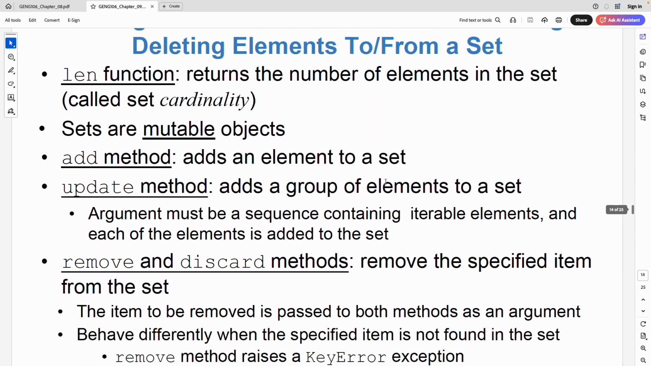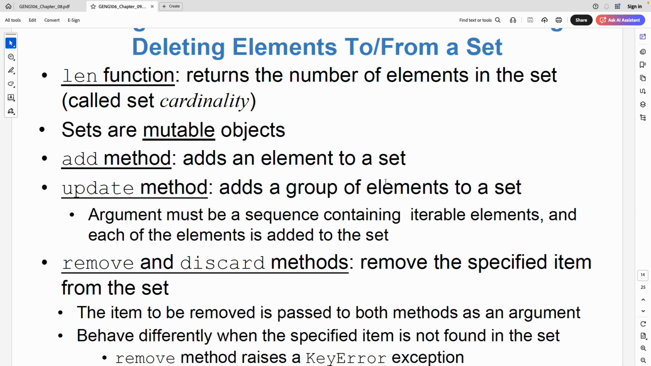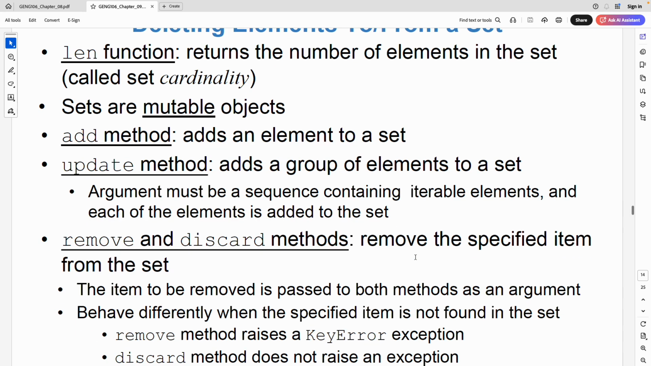And well, how can I know how many items are in a set? Again, same function, the len function, returns the number of items in a set. How can I add a new item to a set? Well, I will not append it. Append suggests we put it at the end, but the data is unordered. So that's why we just add it. We can use this add function. And also, we can use update to add a group of elements to a set.